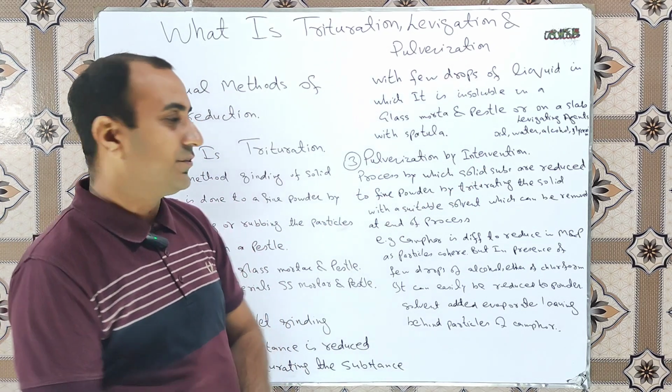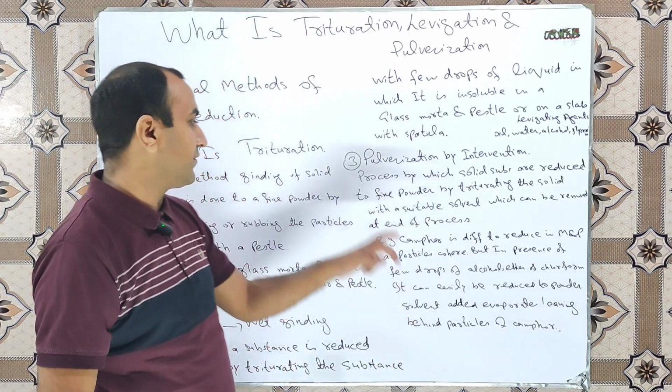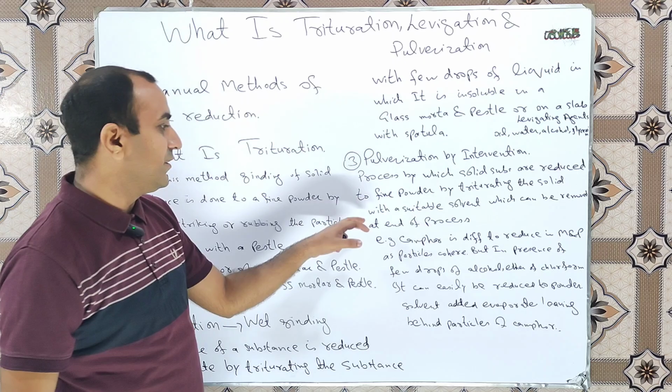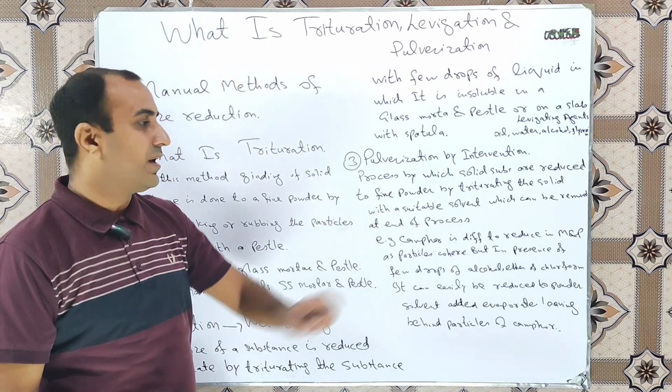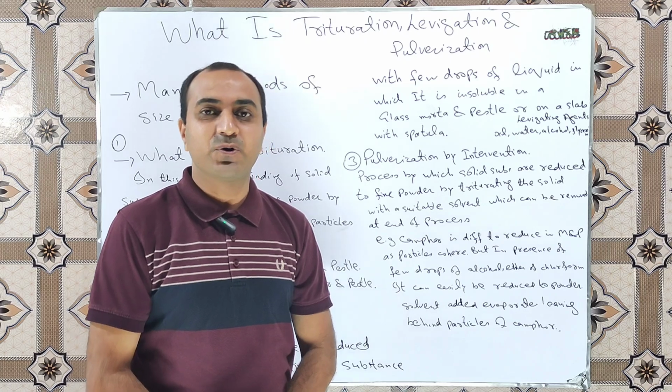First of all, check its bookish definition: the process by which solid substances are reduced to fine powder by triturating the solid with a suitable solvent, which can be removed at the end of the process.